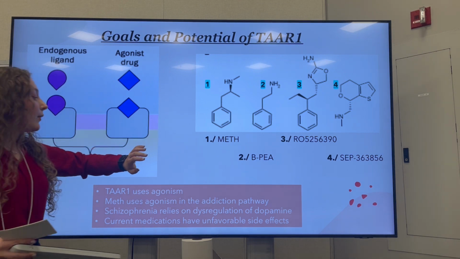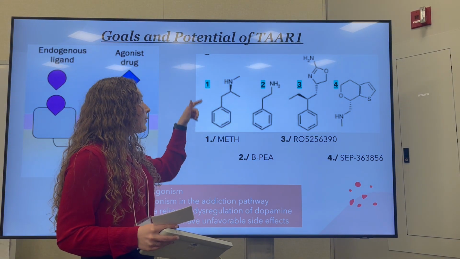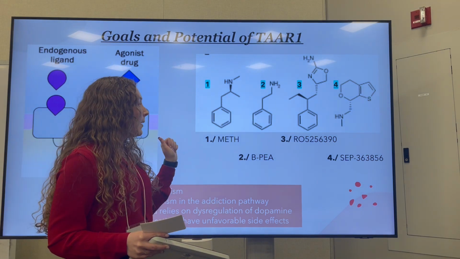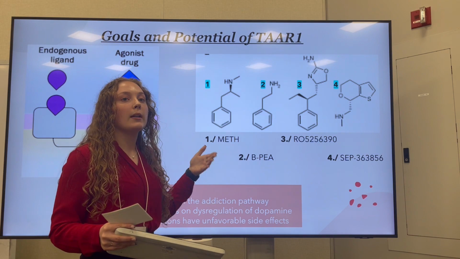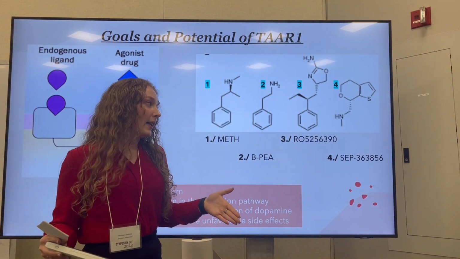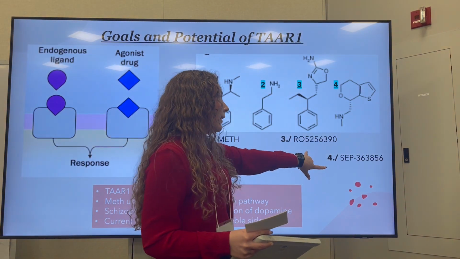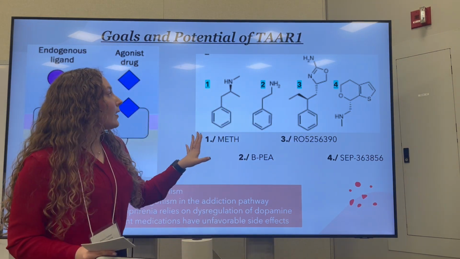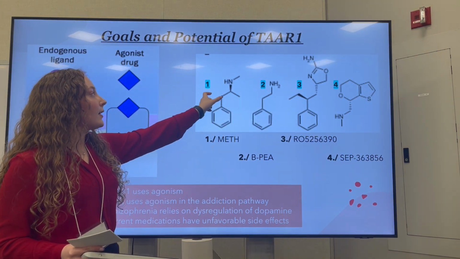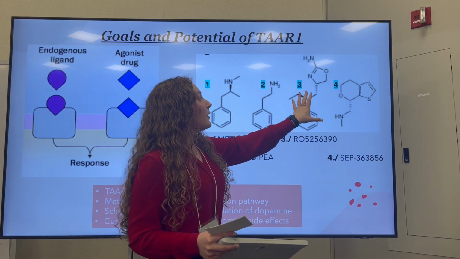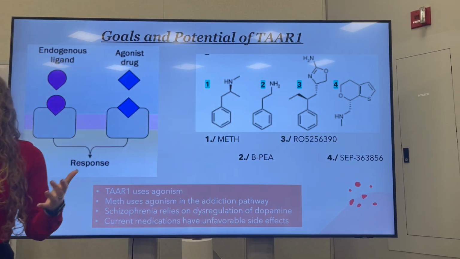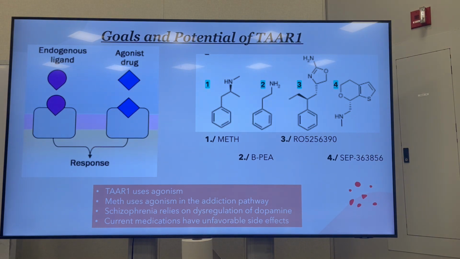I just want to go over some of these ligands over here. This one, once again, is methamphetamine. This one is something called an endogenous ligand that binds to TAAR1. It just means it's a ligand that's naturally made in your body. And these last two were synthetically made in a lab. I just wanted to show these because you see the consistency of the amine group, the nitrogen right here, whether it's protonated or not. The consistency of that is going to be really important in defining a ligand that has a high affinity for TAAR1.